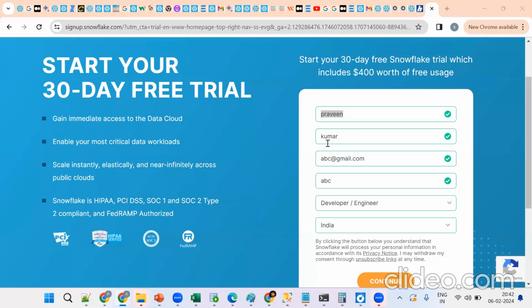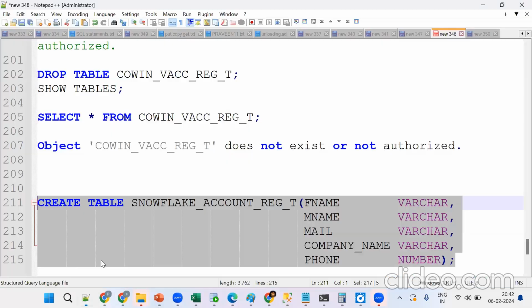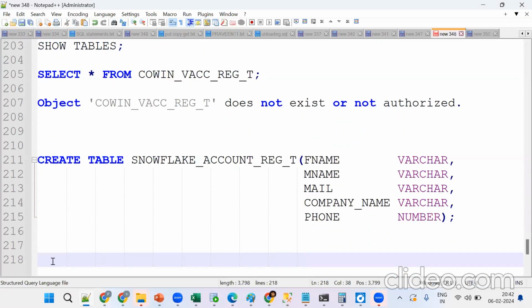Now tell me, by using which command can you populate data? Select is for viewing. The question is, how can you insert data into Snowflake tables? By using INSERT commands. That is the DML category.